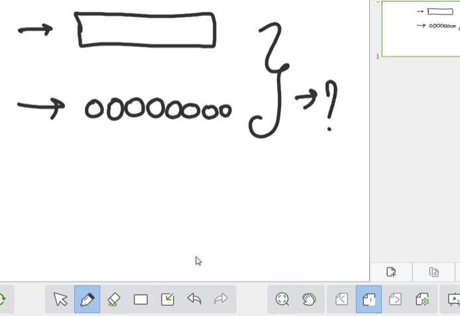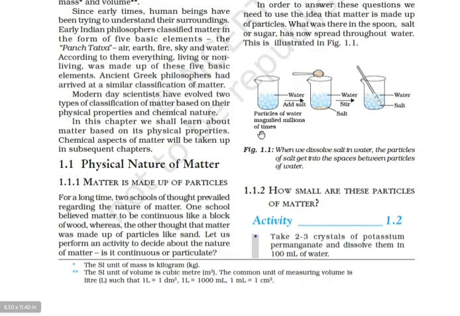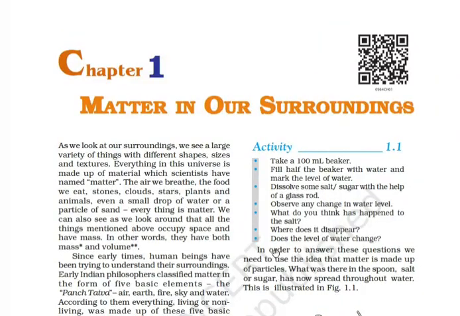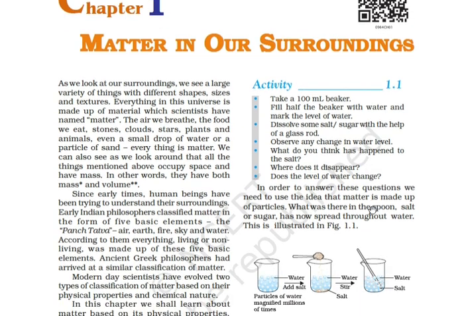Okay, so getting back to it, let us perform an activity to decide about the nature of matter. Is it continuous or is it particulate? It is in particles. So, activity 1.1: take a 100 ml beaker, fill half the beaker with water and mark the level of water. We have to take a beaker, fill it with water and mark the level of water.